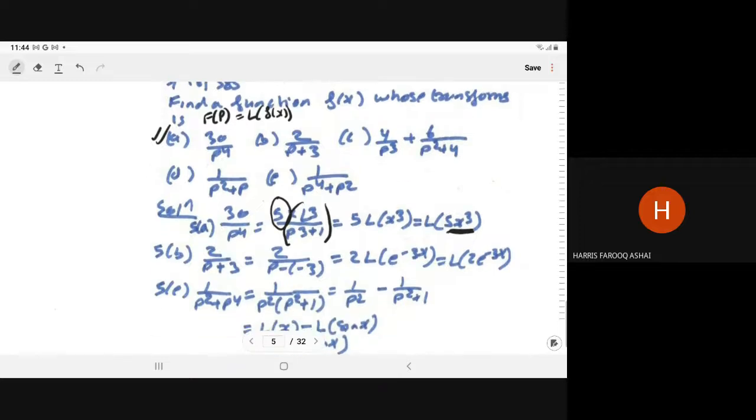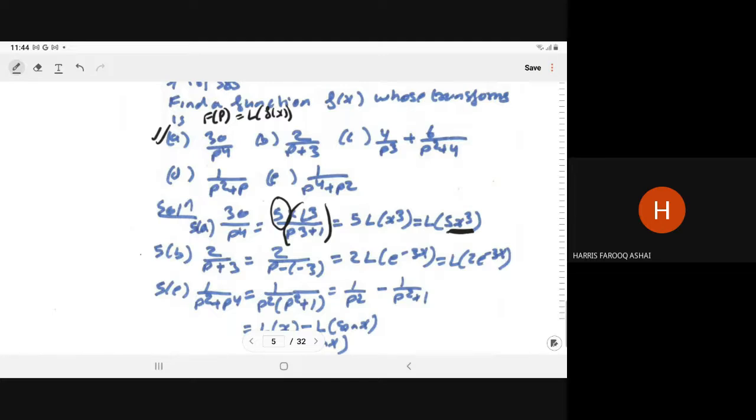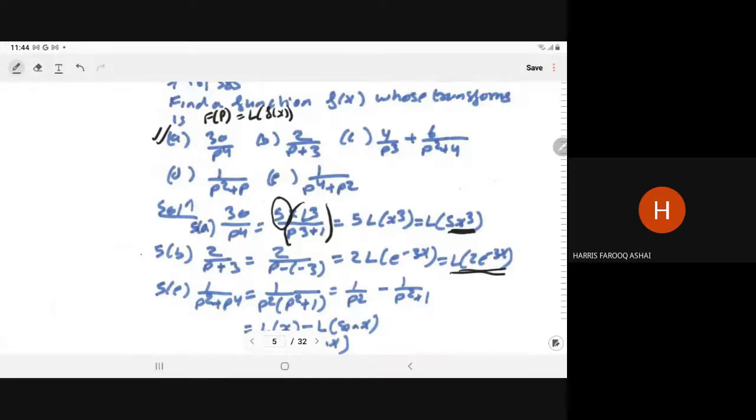Similarly, if we have F(p) equal to 2 upon p plus 3, it can be written as 2 upon p minus of minus 3. If you see carefully, it can be written as 2 into 1 upon p minus of minus 3, and 1 upon p minus of minus 3 can be written as Laplace of e to power minus 3x. And since Laplace follows the linear property, that 2 you can write inside the transformation. So here we have Laplace of 2 e to power minus 3x.